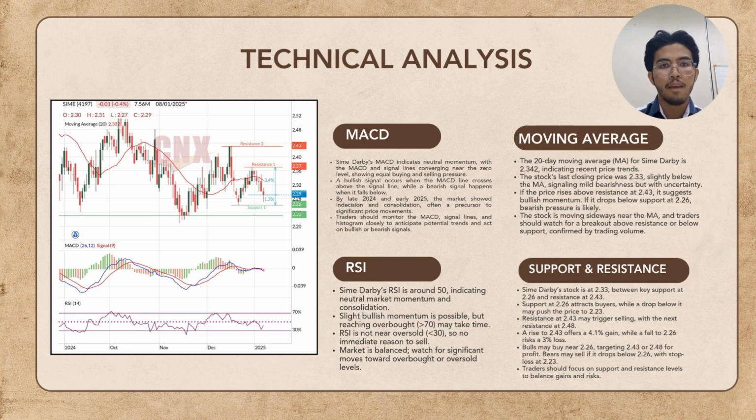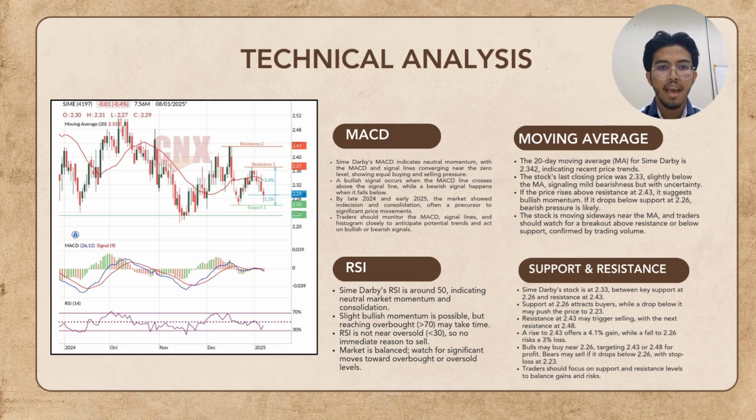Next, Sime Darby's 20-day MA is 2.342 with the last close at 2.33, signaling mild bearishness. A breakout above 2.43 indicates bullish momentum, while a drop below 2.26 suggests bearish pressure. The stock is moving sideways near the MA. Watch for a volume-backed breakout. Third, Sime Darby's RSI is near 50, signaling neutral momentum and consolidation. Slight bullishness is possible, but overbought 70 or oversold 30 levels are not imminent. Watch for significant RSI shifts.